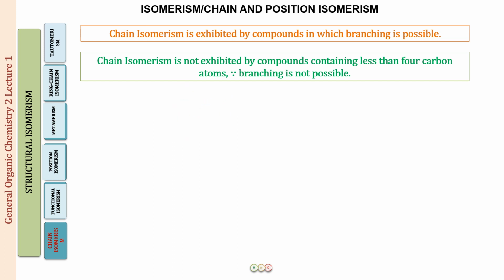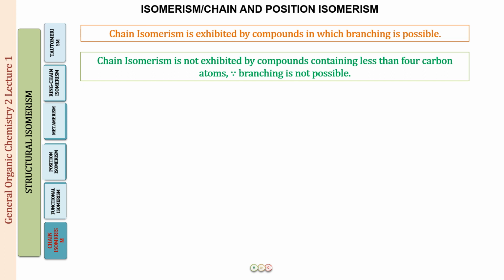Similarly, if we talk about propane, propane is 3 carbons, right? Now again we can remove one carbon. Let us do it this way. We have removed this carbon and we have to put it somewhere else so that we can make a chain. Let us do it at this position. Now the longest continuous chain will become this one: carbon number 1, carbon number 2, carbon number 3. Again we have propane, and similarly if you put it at this position, it is going to be the same. So we will not get any difference in the chain, so we will not have any chain isomerism where we have carbons less than 4.